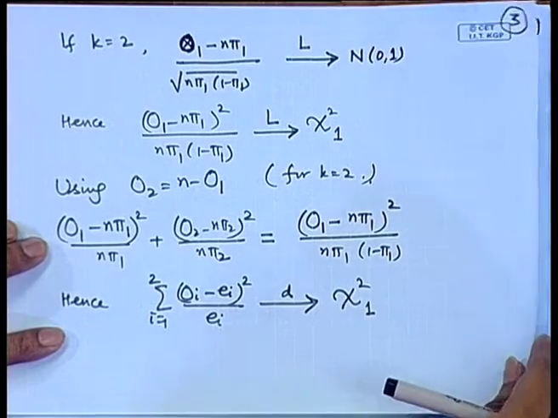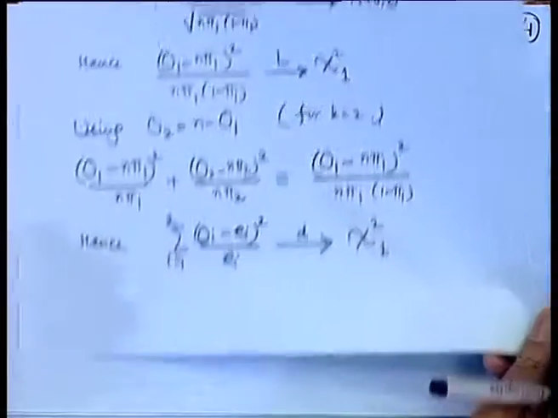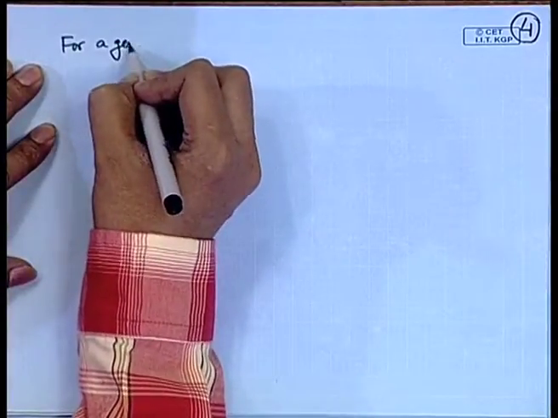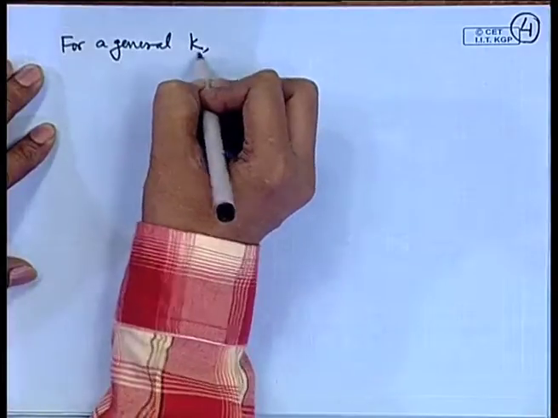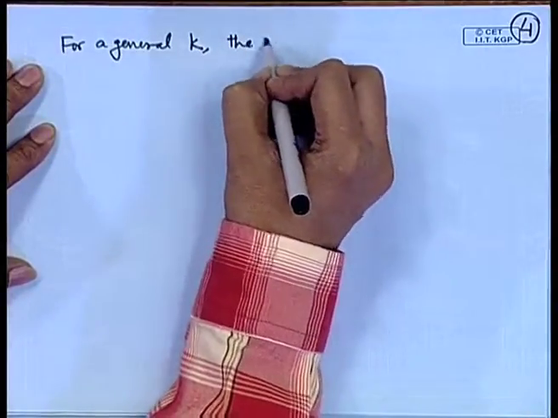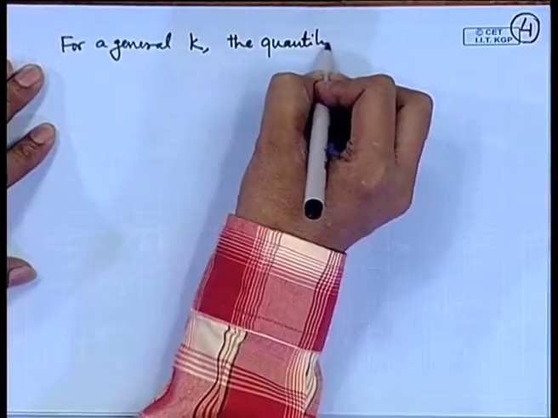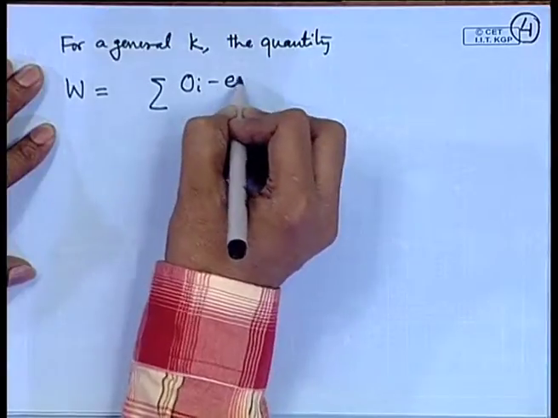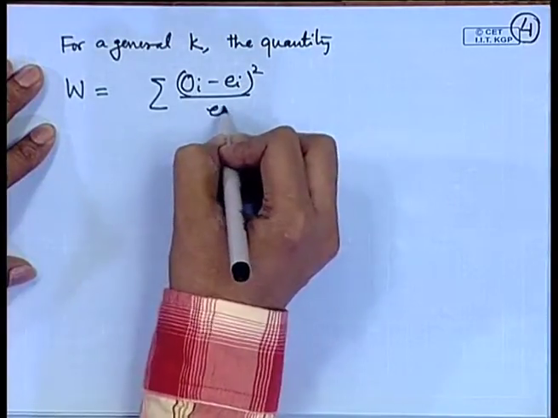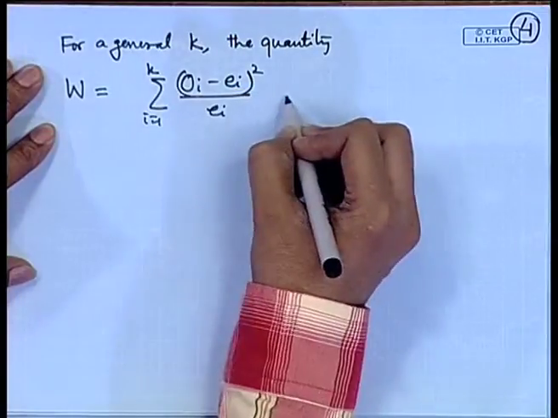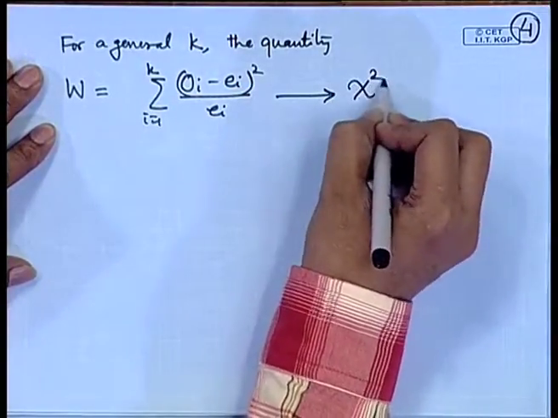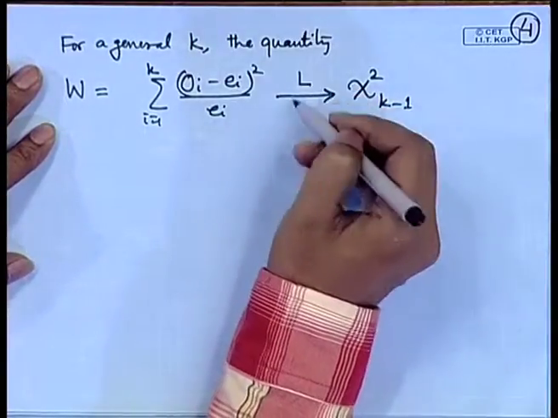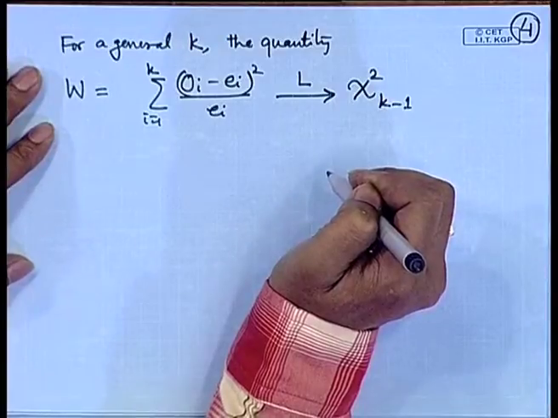So, if we generalize this, in place of 2, for a general k, the quantity, let me call it W, that is equal to sigma O I minus E I square by E I, i equal to 1 to k, has asymptotically chi-square distribution on k minus 1 degrees of freedom. I am using L and D for the asymptotic distribution here.